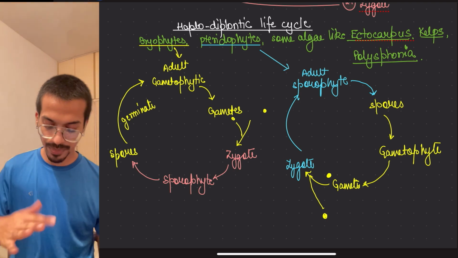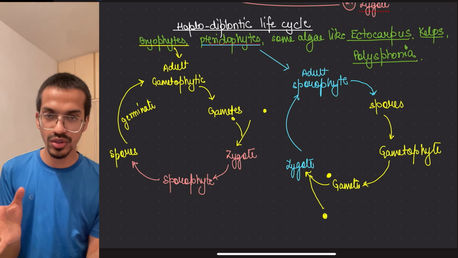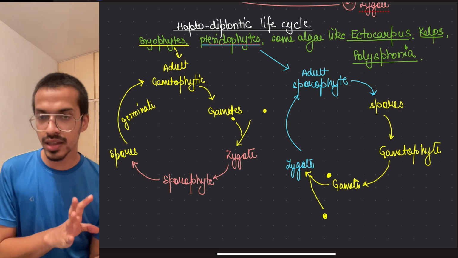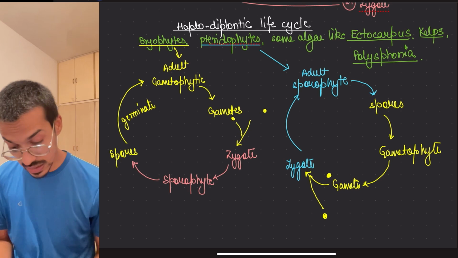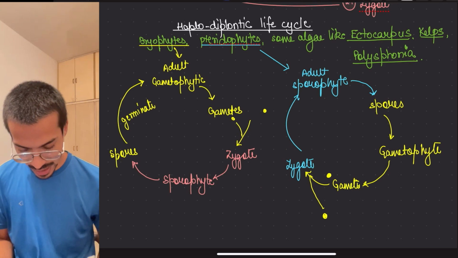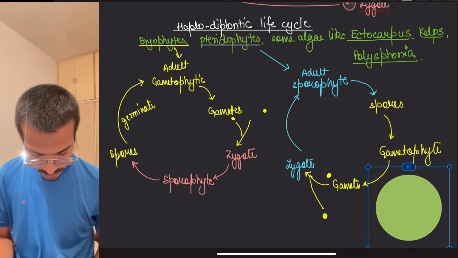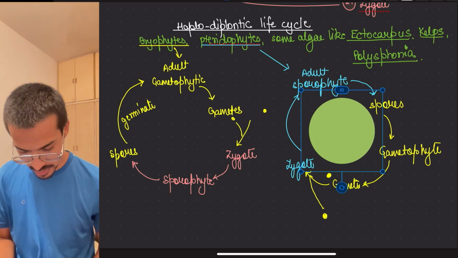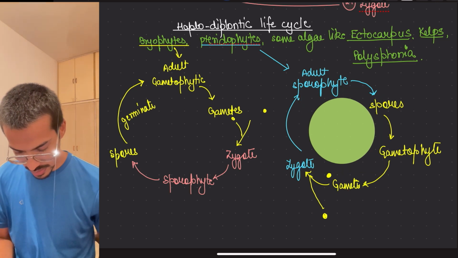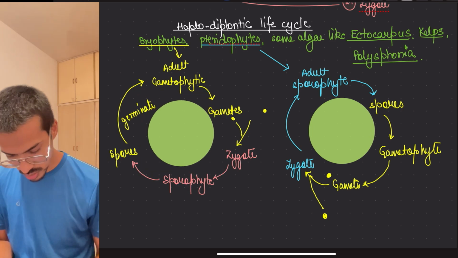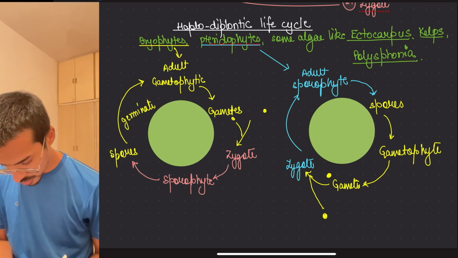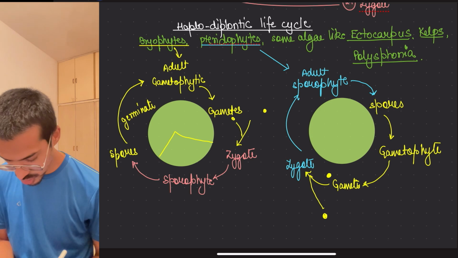Okay, but here what happened? Half part is the gametophytic generation, half part is the sporophytic generation. So if someone asks you how their circle will look, if we have to see it in a circle, over here I am making it, and one more here. So now most of the part, half of the thing is there, major part is what?